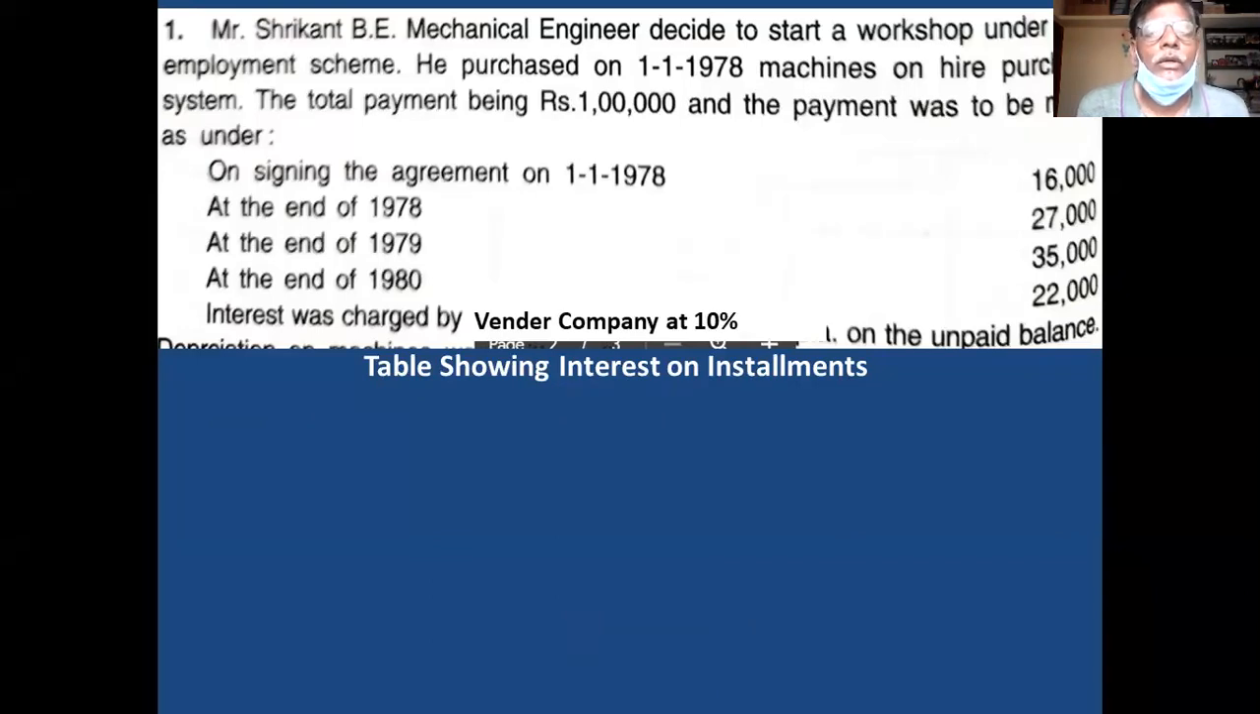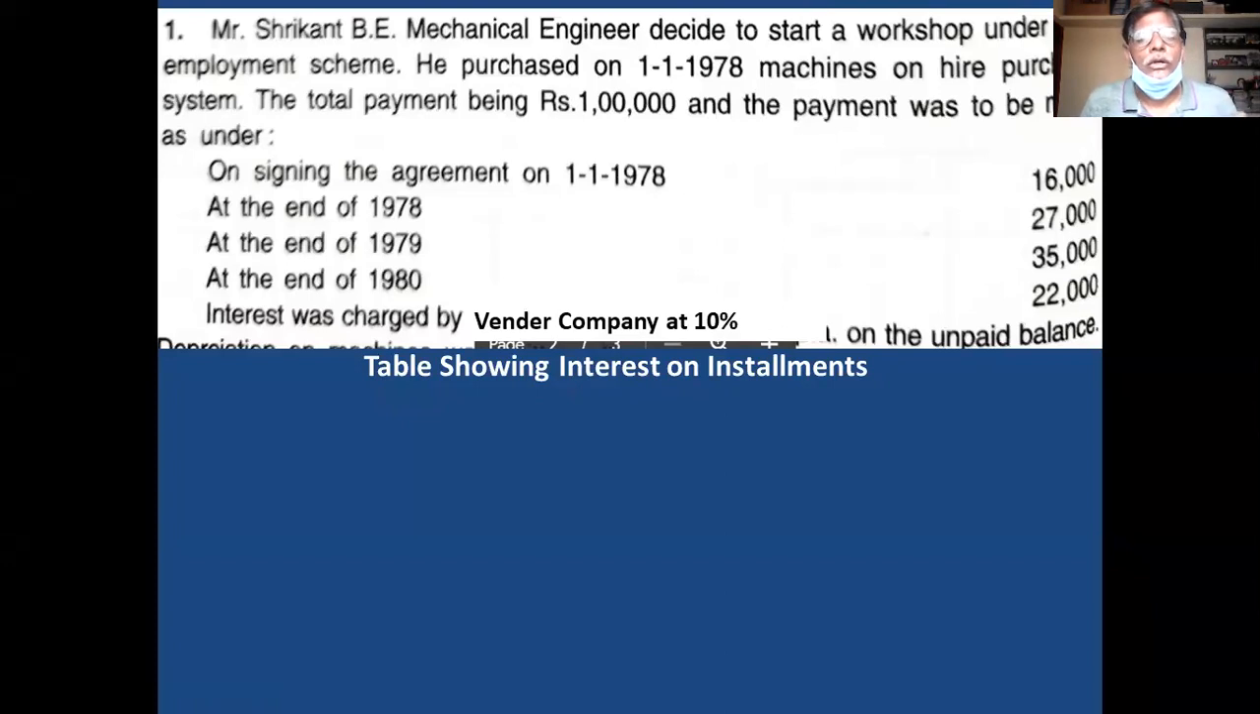Total payment being 1 lakh means it is not a cash price. Remember this. 1 lakh rupee total payment means it is the hire purchase price. Remember this. Total purchase is called the hire purchase price. And in this problem, cash price is not given.